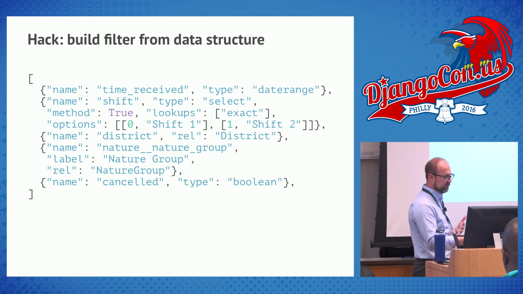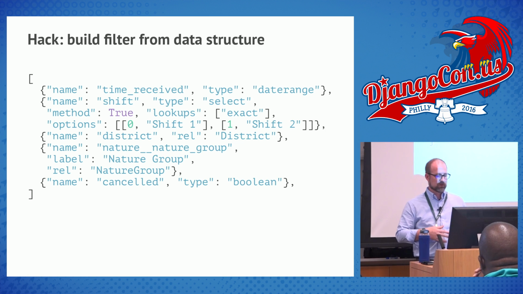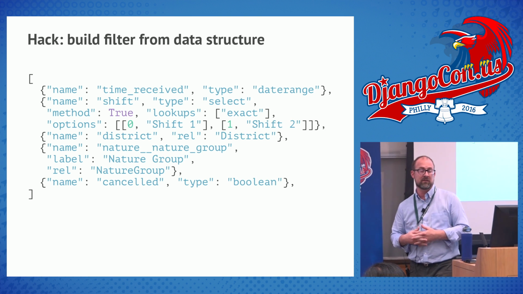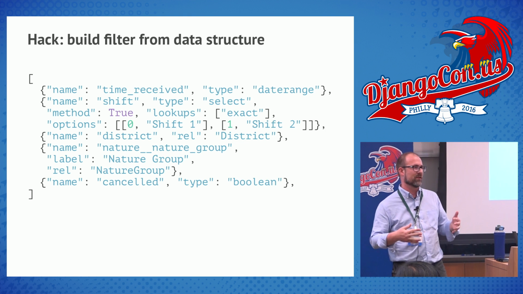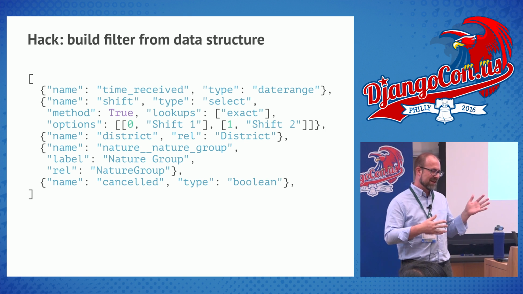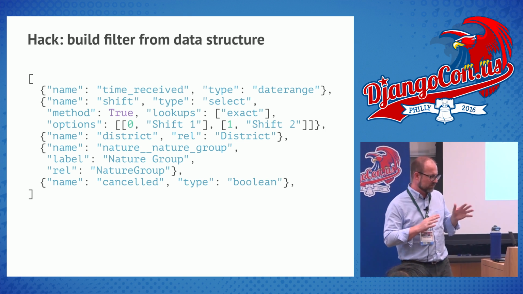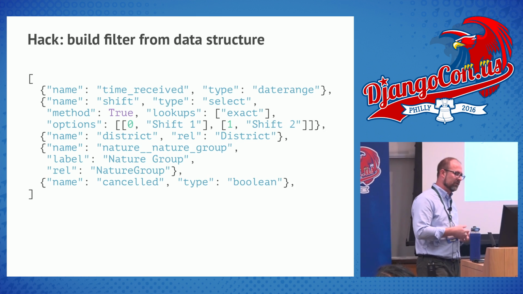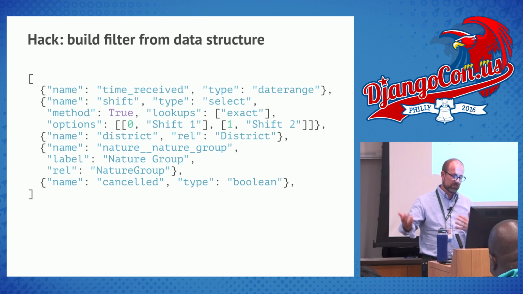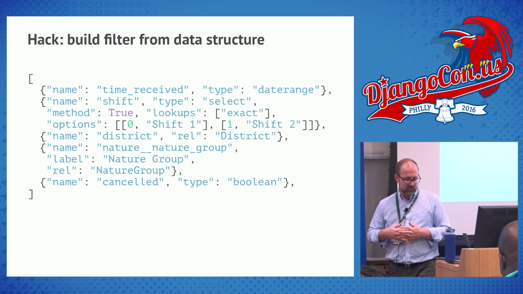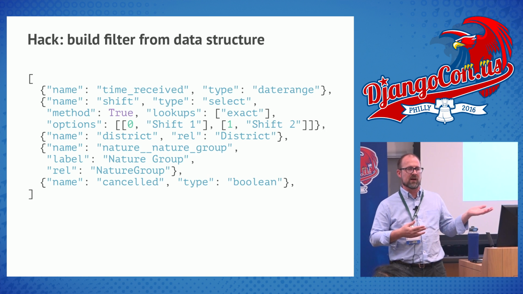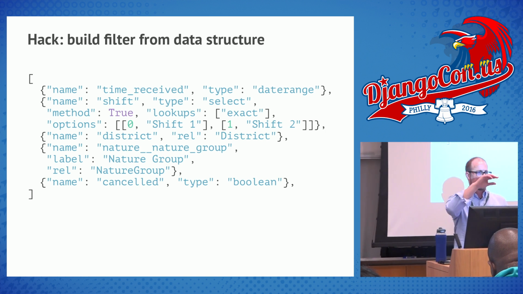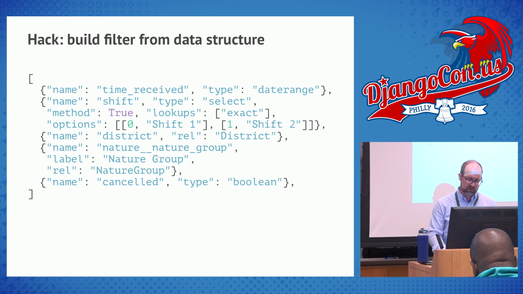I wanted to be able to have this data structure right here, which is a pretty arcane data structure, like most things that you put together while you're coding it. This is sort of putting the airplane together while I was in it. It got a little funky, but it's relatively self-explanatory what's happening here. I've got filters based off time received and based off shift and district and nature group and whether or not the call was canceled. And with this, it can just translate it straight to JSON, and then my front end can consume that to build all the filters that I have along the top of the page. We'll see that again when we go back to look at it.